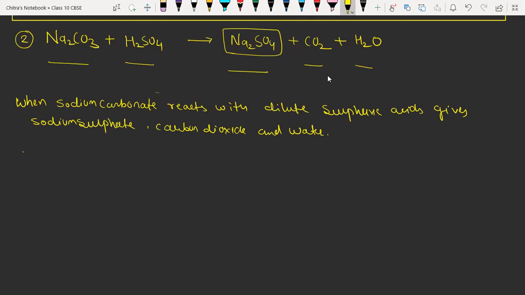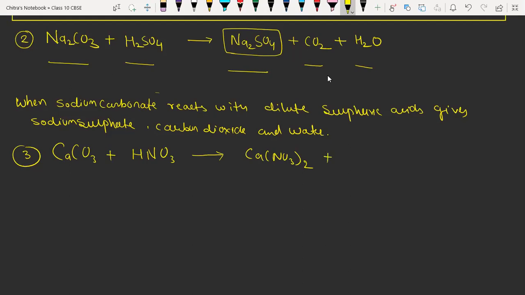Now we will discuss the third example. So now we will take a different carbonate, like calcium carbonate, CaCO3. Then suppose it reacts with HNO3. It is nitric acid. What will be the product? So the product will be Ca(NO3)2. It is calcium nitrate.